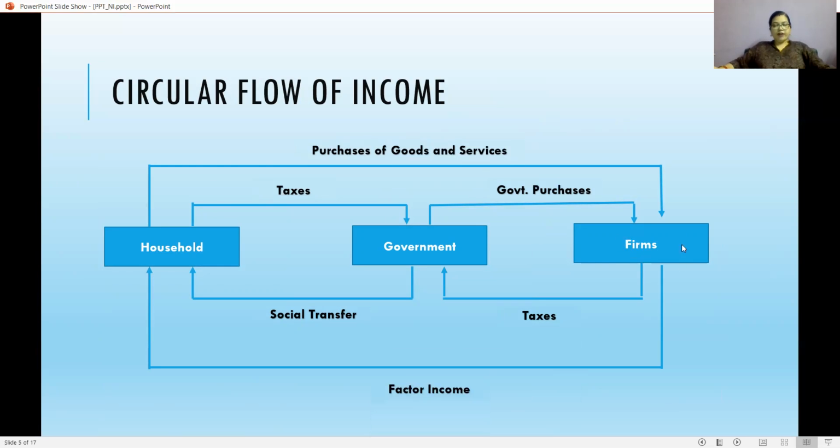And firms are also paying factor incomes to the household. Here, factors mainly means laborers from the household who are working in the firms, and those firms are paying some wages to the laborers. Those wages are considered as factor income, and that factor income is coming into the household. This is the simplest form of the circular flow diagram. There are many complicated versions of it. I'm not going to the details of all those diagrams.